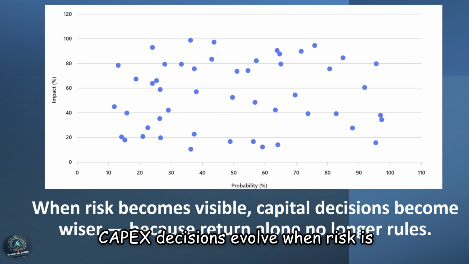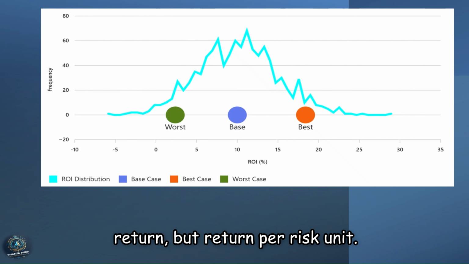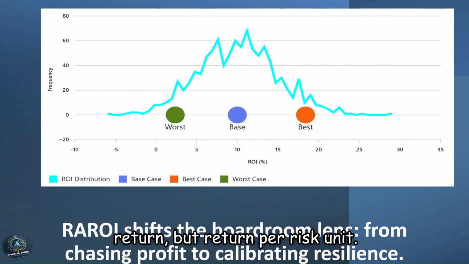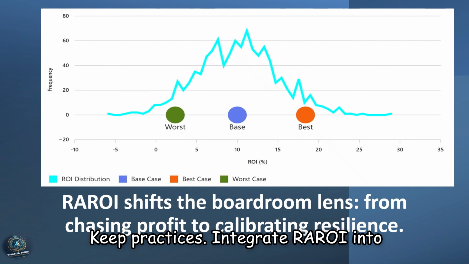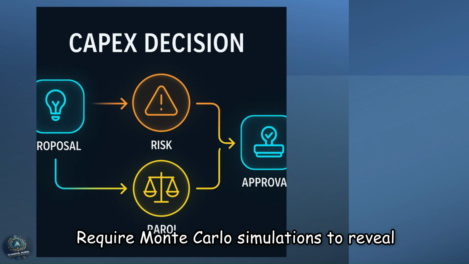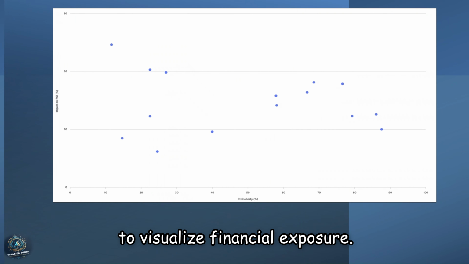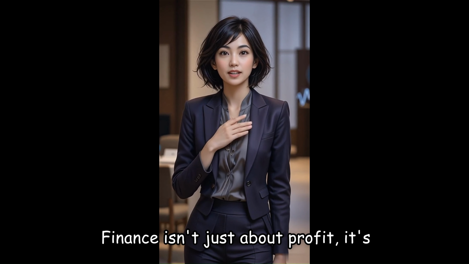CAPEX decisions evolve when risk is visible. Boards begin comparing not just return, but return per risk unit. Key practices. Integrate RAROI into project charters and business cases. Require Monte Carlo simulations to reveal outcome distribution. Use risk heat maps to visualize financial exposure. Finance isn't just about profit, it's about endurance.